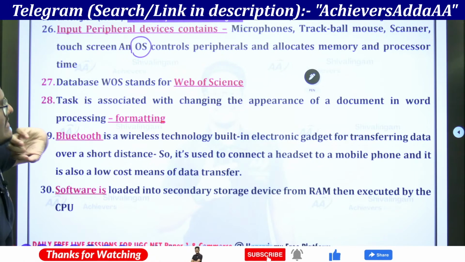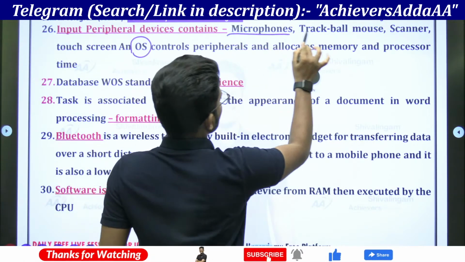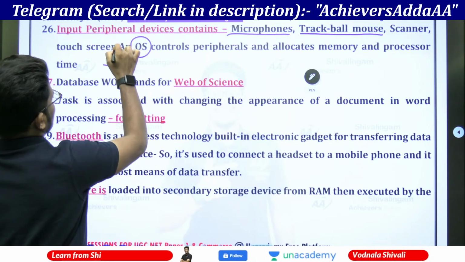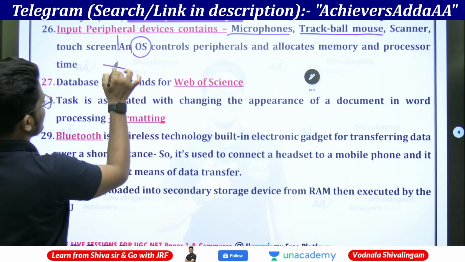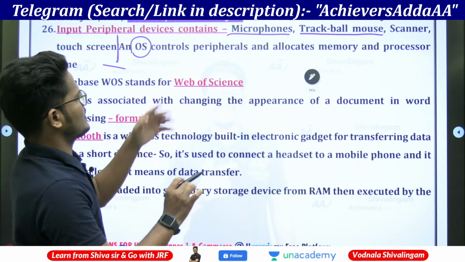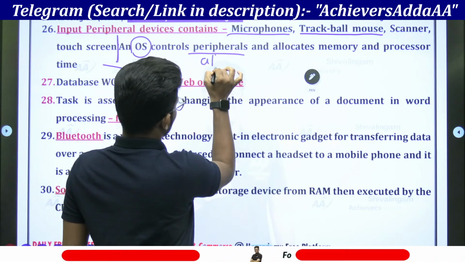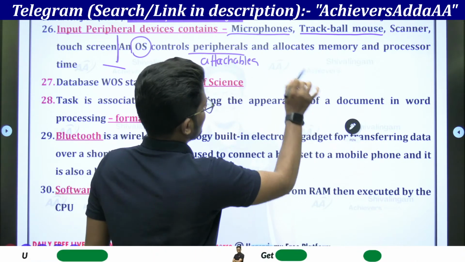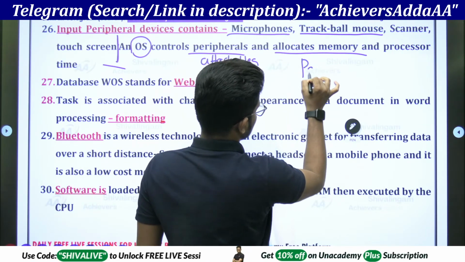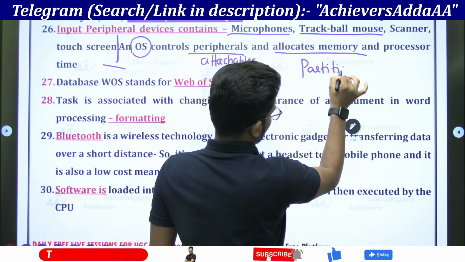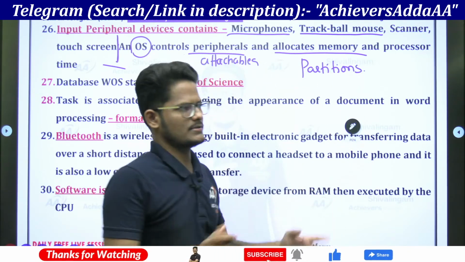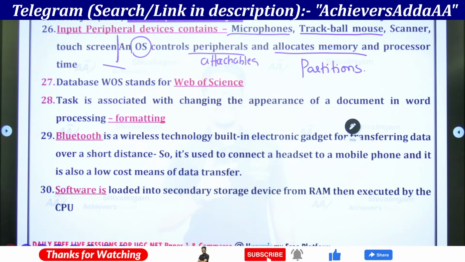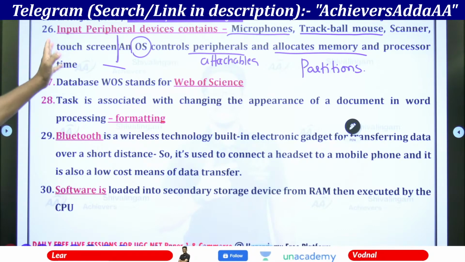Input peripheral devices contain microphones, trackball mouse, scanner, touchscreen. The operating system controls the peripherals, which are attachables like keyboard and all, and allocates the memory, meaning the partitions. When we are installing an OS, we do the partition, dividing the data. So that's about two points.